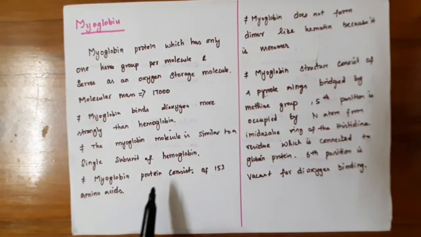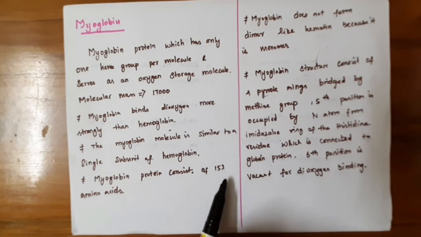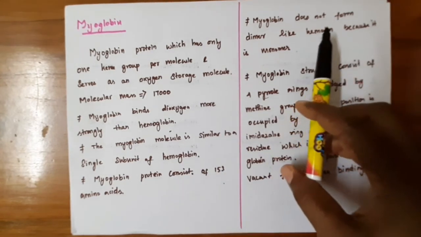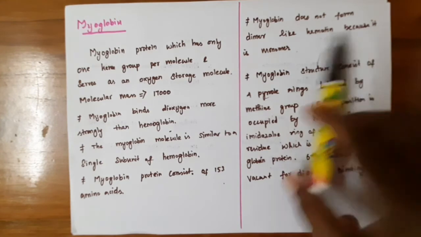Next, the myoglobin protein consists of nearly 153 amino acids in its globin part, and myoglobin does not form a dimer like hematin because it is a monomer.